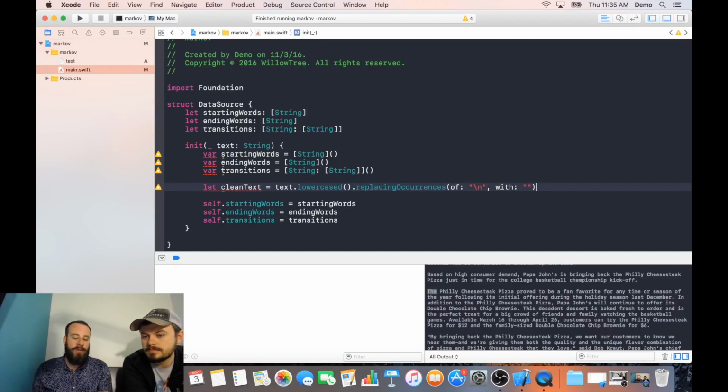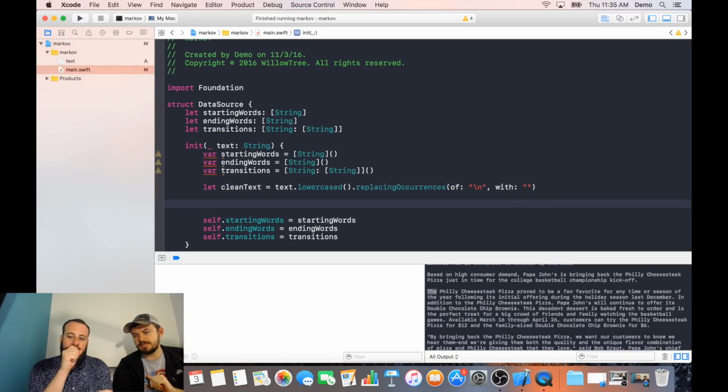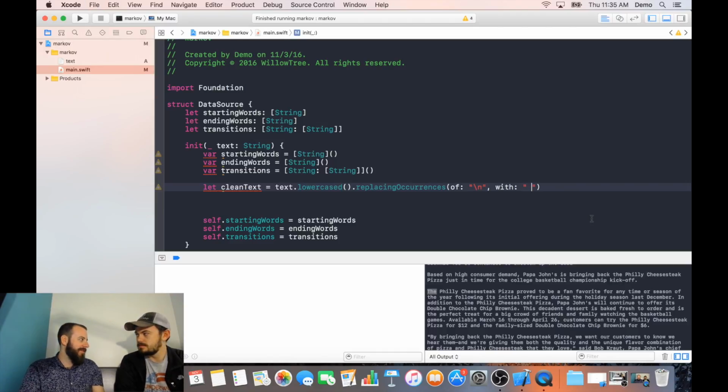And again, because most languages are case sensitive, if you're keeping track of words that come after the word "the," capital T is different than lowercase t, but we don't want that to be the case. We want to normalize it, right? Would it make more sense to replace new lines with a space so you don't get words slammed together? That could be it. Oh, okay. This actually might fix a few edge cases, so let's do that.